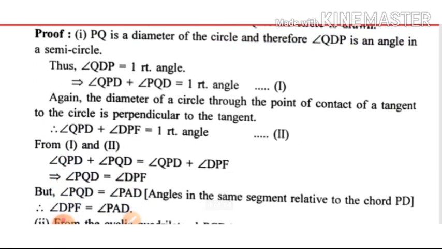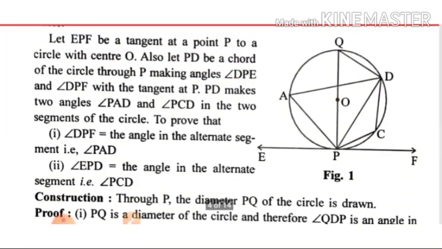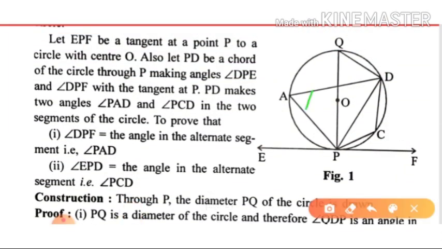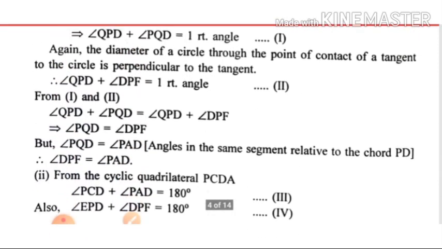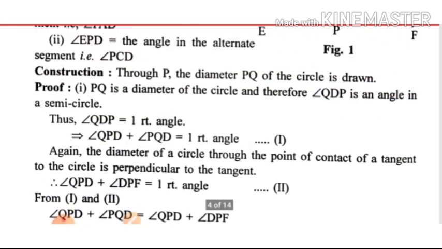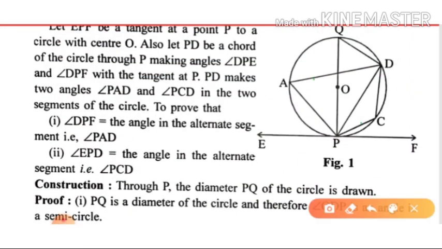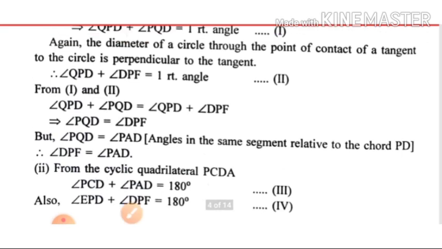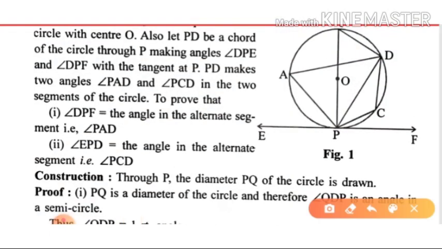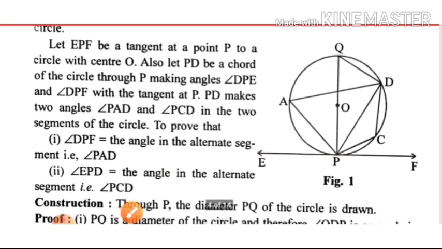Or we can write like this also: because they are already 90 degrees, PCD plus PAD equals EPD plus DPF. Instead of EPD they are taking this one, EPD plus DPF.